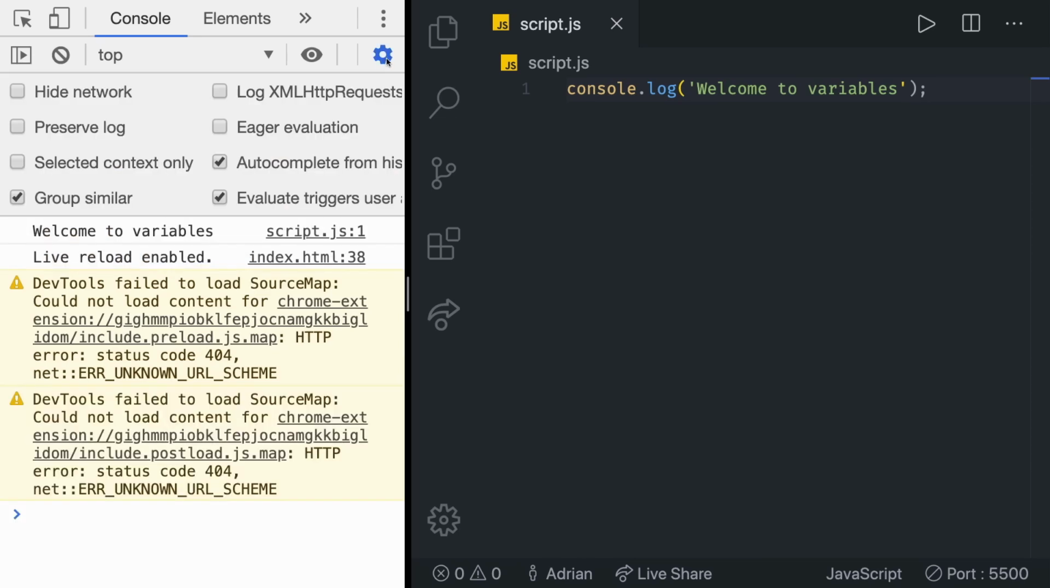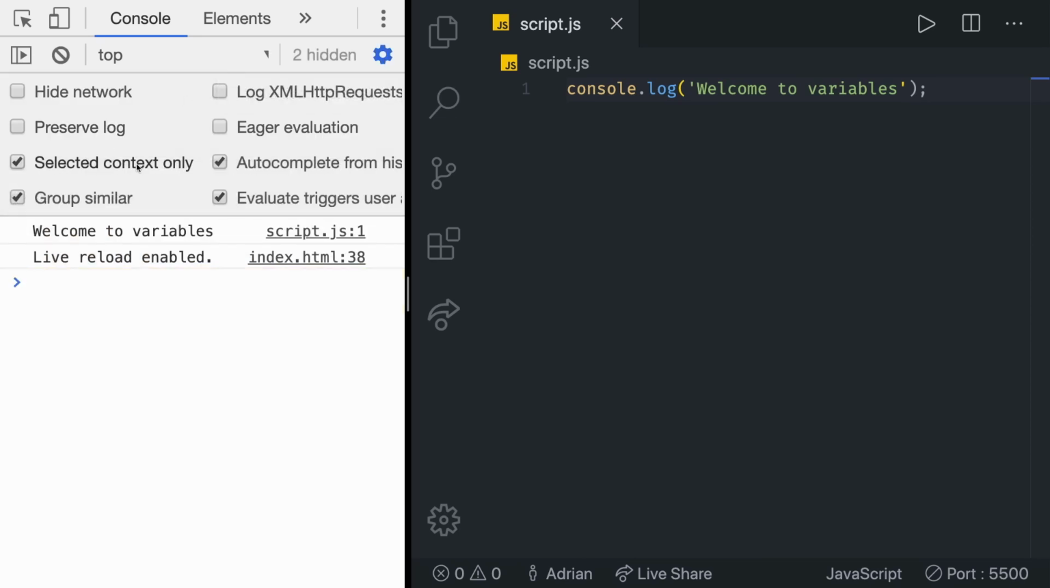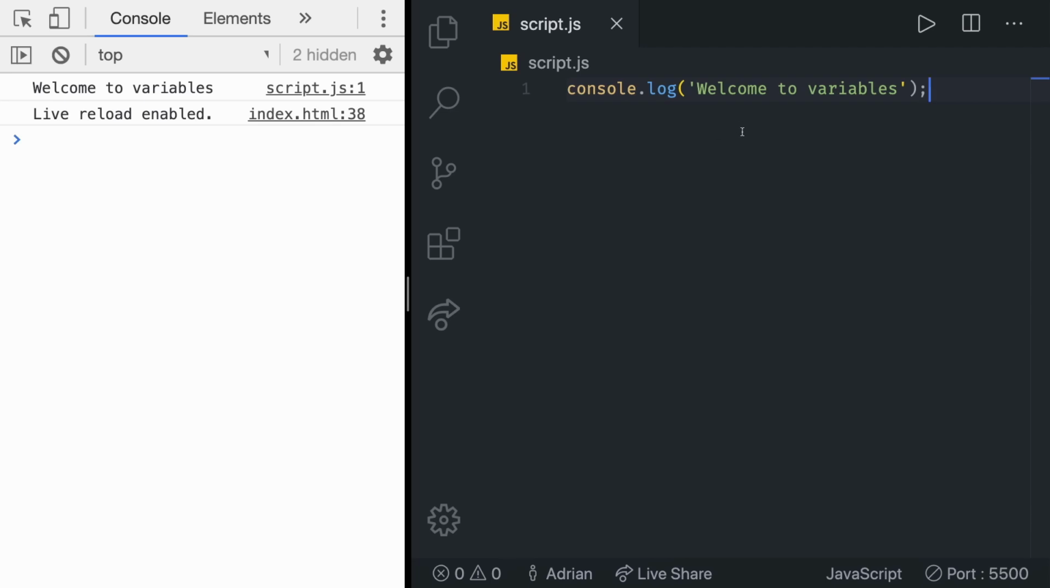In here, you can click this wheel and click selected context only to remove the errors. And if you save it, we should get welcome to variables. Great. Now we're good to go.